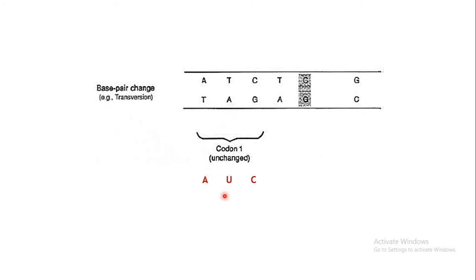A will code for U, it will not code for T, because in mRNA thymine is absent and uracil is present, right? So A will code for U and G will code for C. So the first codon formed in the mRNA sequence will code for the amino acid isoleucine. The sequence is meant for coding isoleucine.